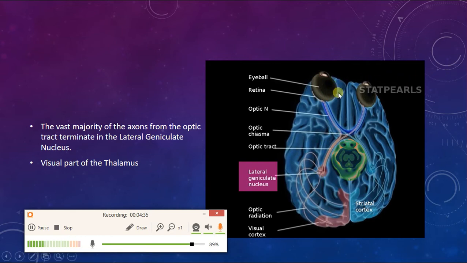So, just to recapitulate, the axons from the retina travel in the optic nerve, and from the optic nerve of both sides they reach the optic chiasma, where crossing of the nasal fibers takes place, and the ipsilateral temporal and contralateral nasal fibers travel in the optic tract to reach the lateral geniculate nucleus on both sides.